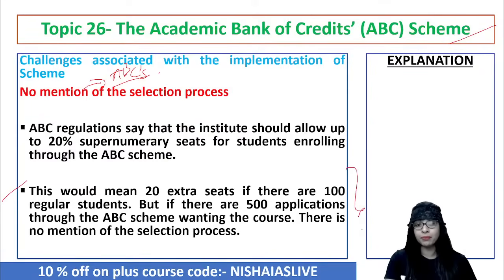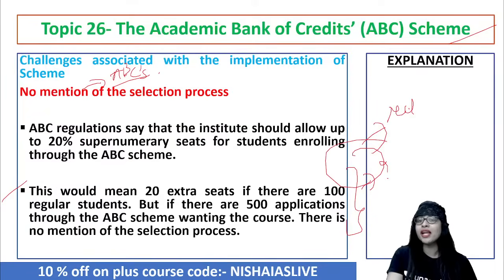There's some sort of gap over there. So this has to be rectified. You understand? So this is one important challenge associated with the implementation of the so-called ABC scheme.